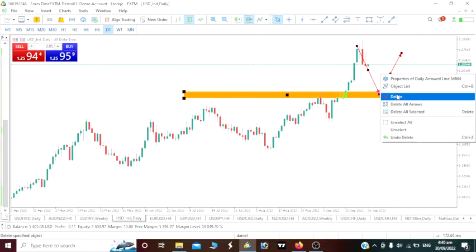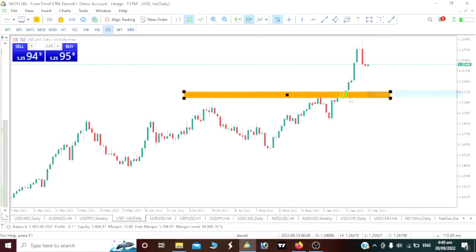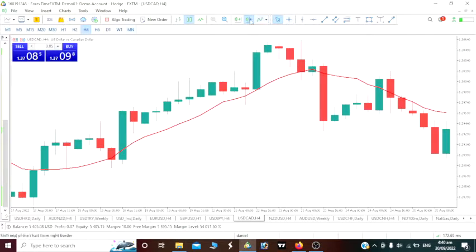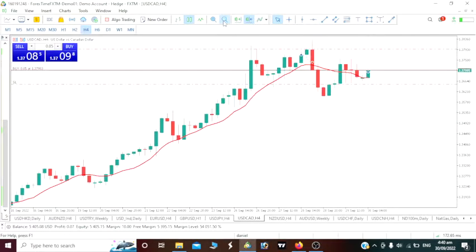By the way, to predict where the price will be moving for today, we will go to our 4-hour time frame on USD CAD, because we are aiming for a bullish move, right? This is exactly what we are seeing on our USD CAD. This was an impulse move on the 4-hour time frame. We had a little bit of a correction, right? Then another impulse move was made on the 4-hour time frame.